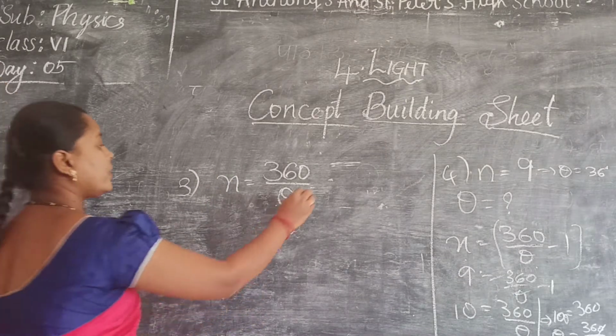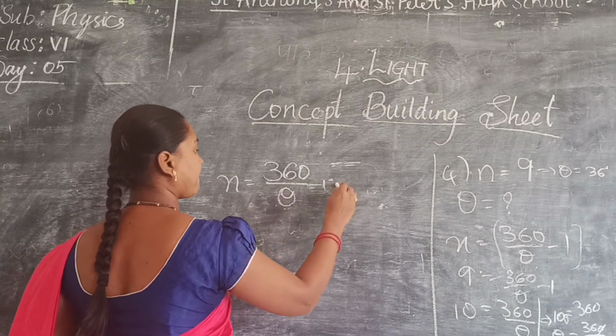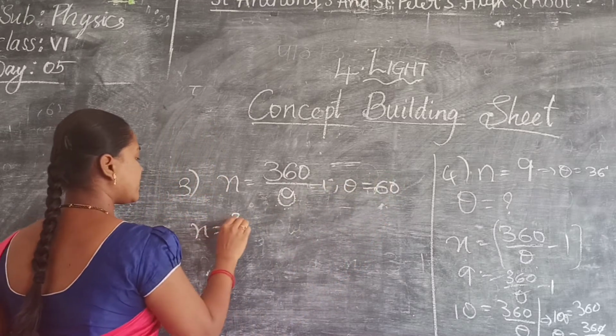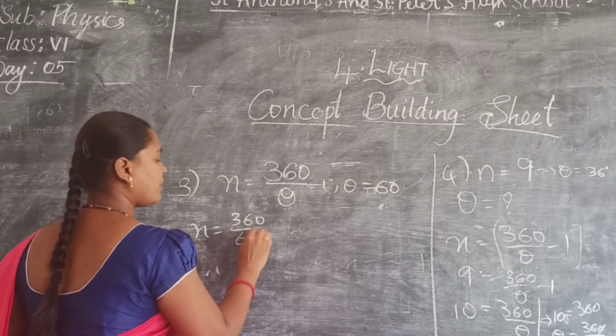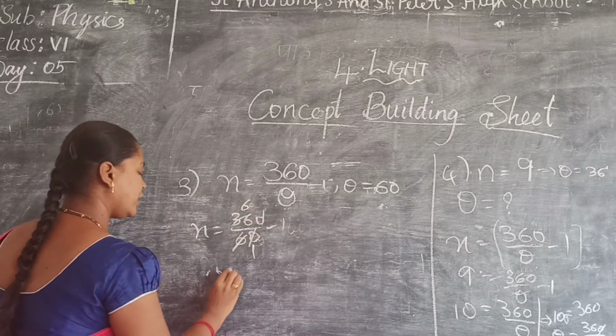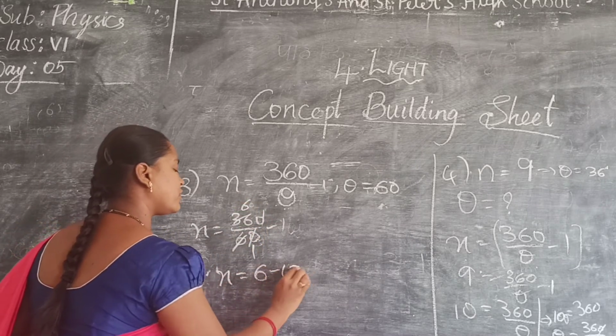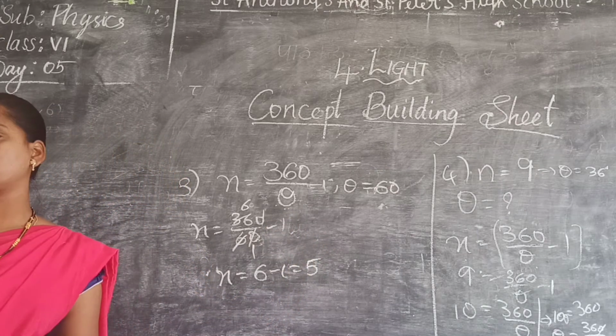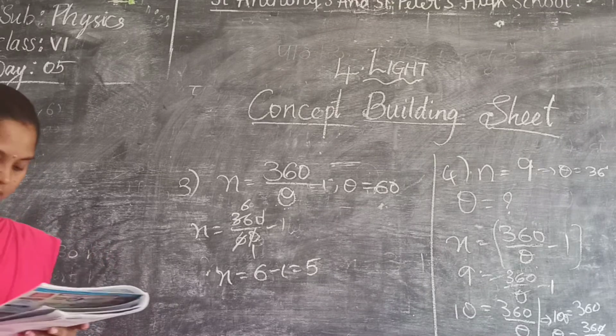So what is the theta value here? Theta is 60. That means n is equal to 360 by 60 minus 1. The 0 and 0 get cancelled. 6 ones are 6. Therefore, n is equal to 6 minus 1, which is equal to 5. How many images are formed? 5 images. Okay. Next.